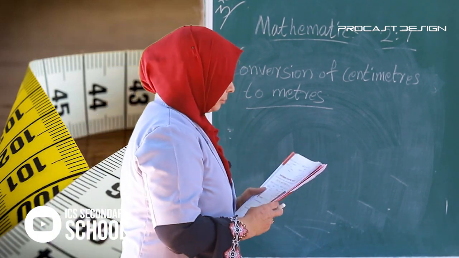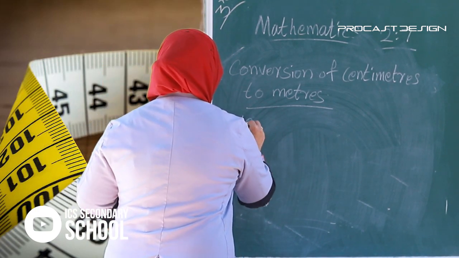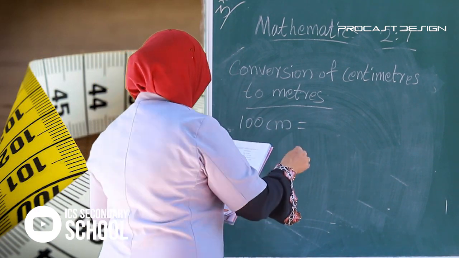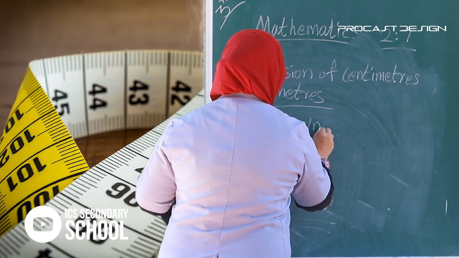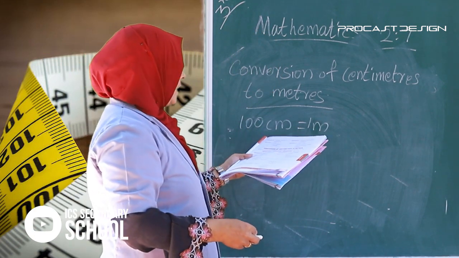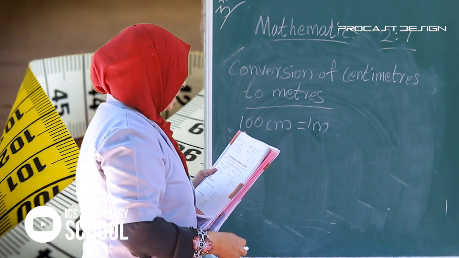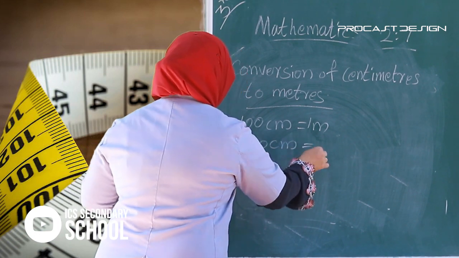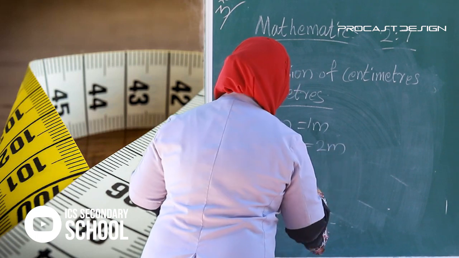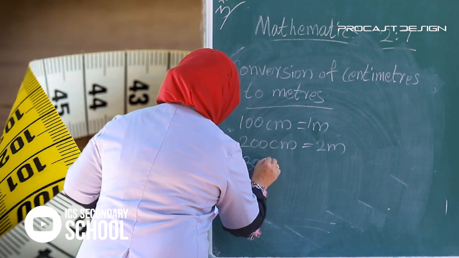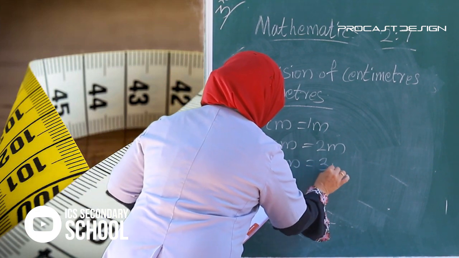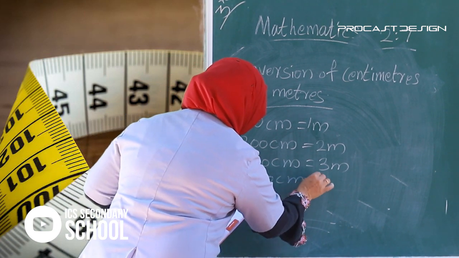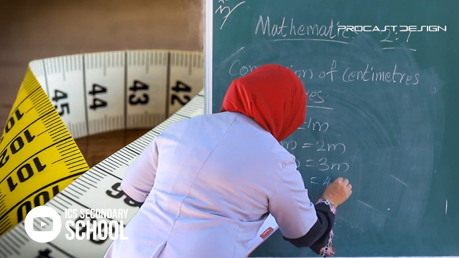Okay, all of you listen. 100 centimeter is equal to 1 meter. We already studied that. 200 centimeter is equal to 2 meter. 300 centimeter equal to 3 meter. 400 centimeter equal to 4 meter.